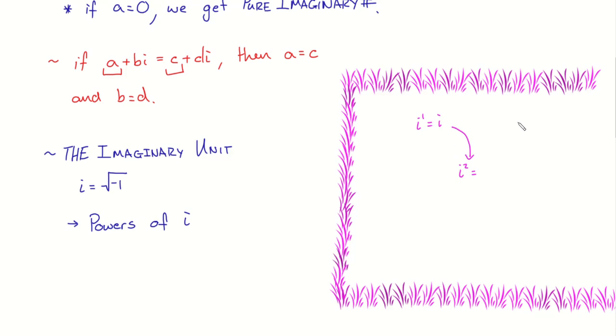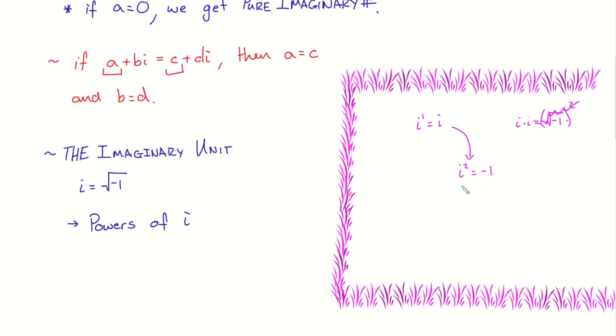If I wanted to do i squared, do we agree that that's i times i? And what is i? Square root of -1. So if I did this, it's just the square root of -1, and I could just do the square root of -1 squared. Are you guys okay with that? Okay, so if I were to do this, what would happen with it? They're gone. Can we all agree that i squared is -1?